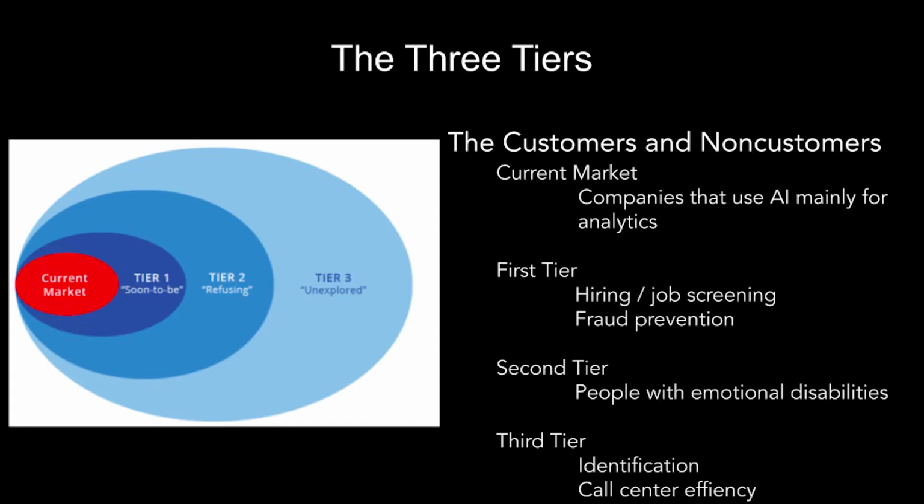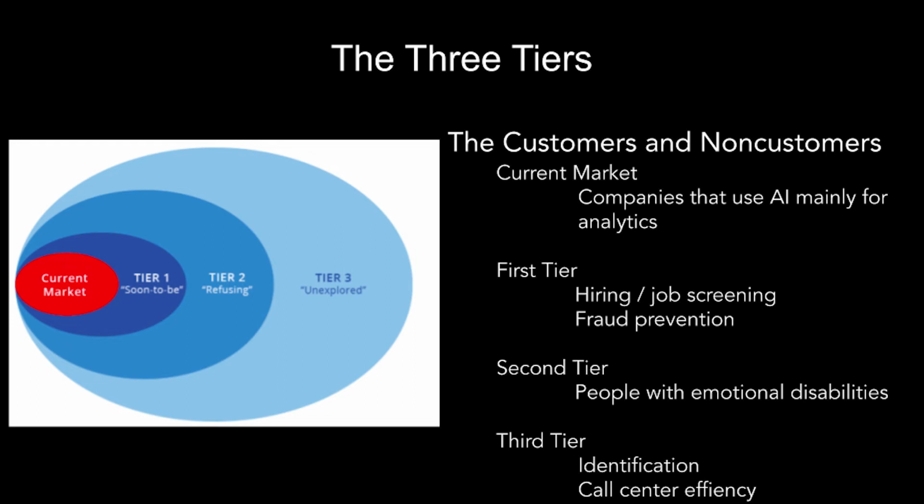Now onto our three tiers of non-customers. The current market is basically companies that mainly use AI for analytics. So this is tracking how your customers respond to certain changes you made to your company, or seeing how employees are responding to changes in their work environment. Our first tier is fraud prevention, which is an increasing field. So we thought that by using emotions, you can show if someone's lying or not, which can help prevent fraud. The same is true for job screening, as using emotions can show if someone is not telling the truth in a job application.